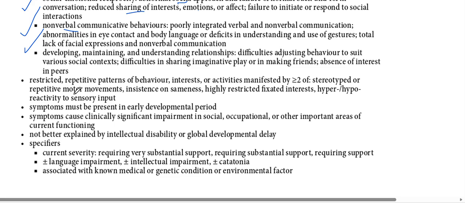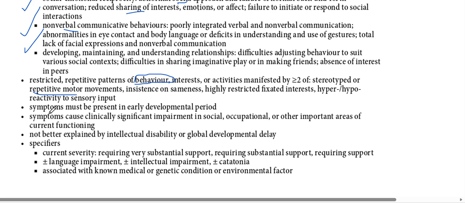Then restricted, repetitive patterns of behavior. Some behavioral issues will be seen in those children, like constantly flapping their hands, repetitive motor movements, highly restricted interests, and hyperreactivity to sensory input, because the sensory system is so much stimulated. There will be hyperresponsiveness to sensory stimuli.